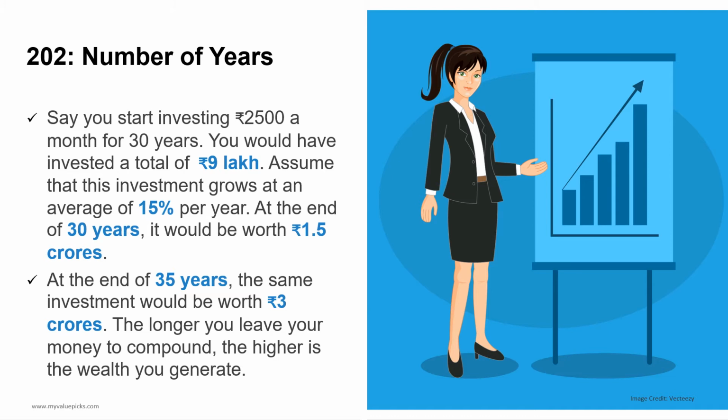At the end of 35 years, the same investment would be worth rupees 3 crores. At 15%, you could double your investment every 5 years. The longer you leave your money to compound, the higher is the wealth you generate.